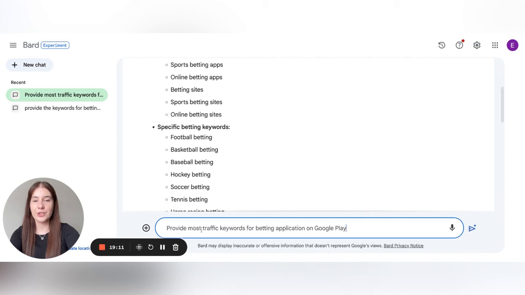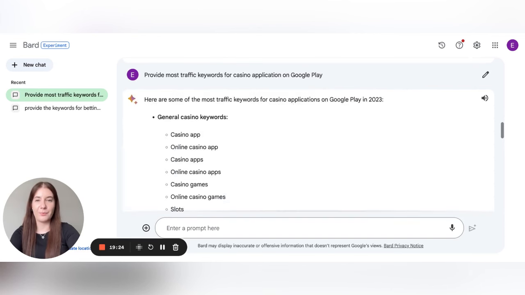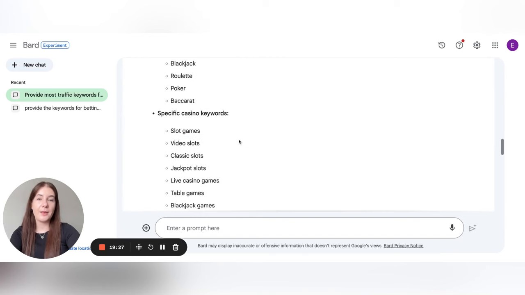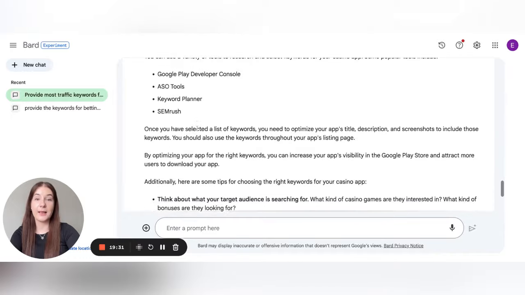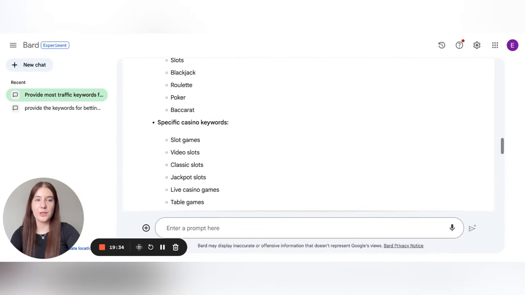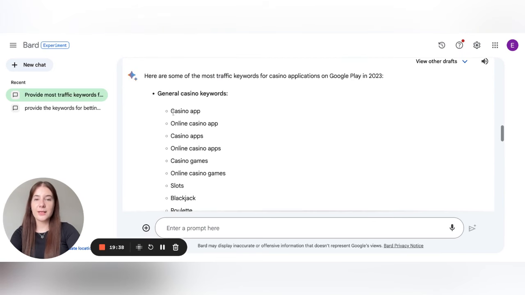Let's try to change the app niche, like a casino application. Maybe the result will be different, but at this stage, BART doesn't provide the set of the most important keywords for the particular app category. The same, we just see some specific casino keywords. So we see a lot of search requests, which may be used in keyword research. Of course, after analysis with the Key App platform, for example, you may take them to keyword promotion as well.